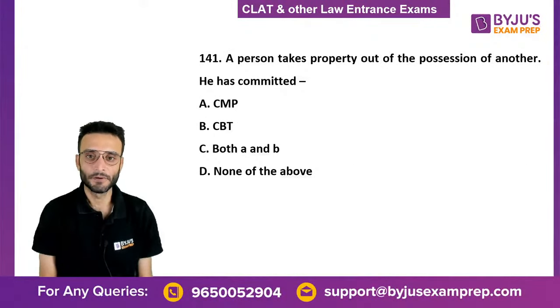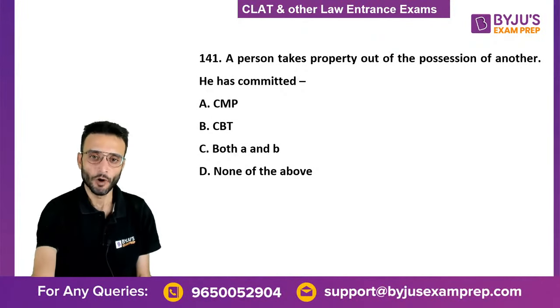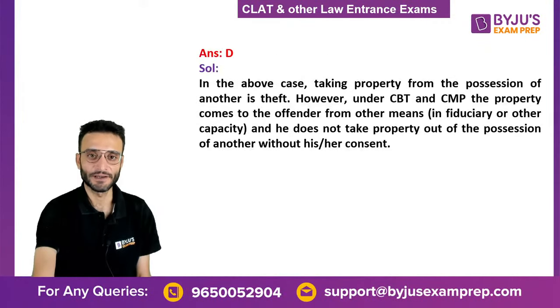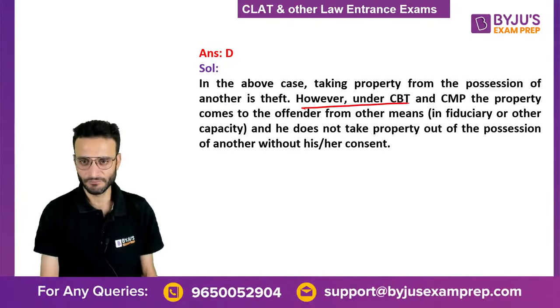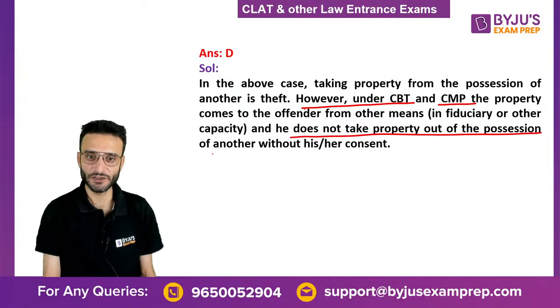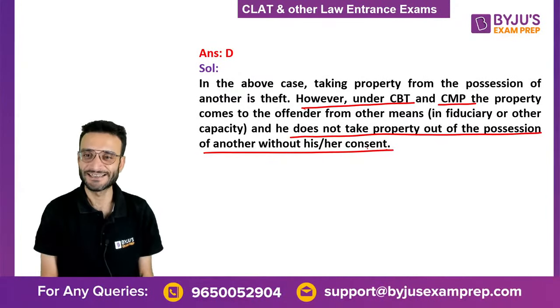141. A person takes property out of the possession of another. Has he committed criminal breach of trust, criminal misappropriation of property, or which of the following? The correct answer is D. However, under criminal breach of trust and criminal misappropriation of property, the property comes to the offender, he does not take that property out of the possession by his own consent.